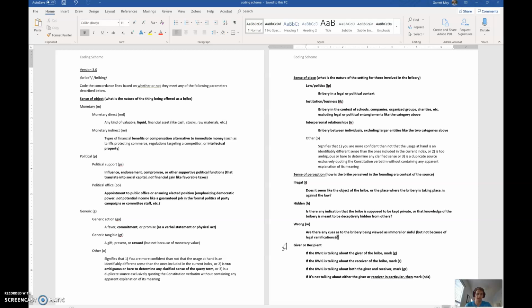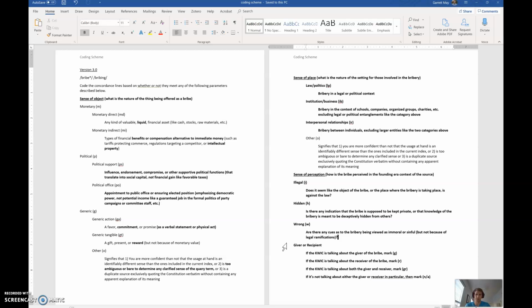I think that will tell us if all or most of the sources are talking about the giver or the receiver, then it might be imperative to look at what it is about the receiver that keeps coming up in these instances of bribery. So there you go. Hopefully that clearly expounds what I'm giving you here in the coding scheme.